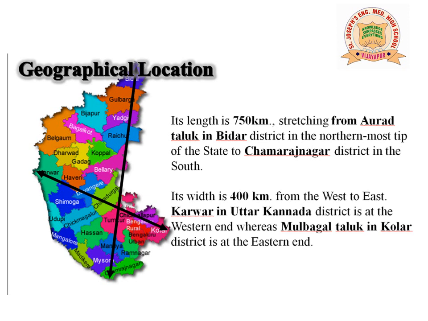Aurad in Bidar district is the northernmost part of Karnataka, whereas Chamarajanagar is the southernmost part of Karnataka. Karwar in Uttara Kannada district is the western end of Karnataka, whereas Mulbagal Taluk in Kolar is the eastern end of Karnataka. So these are the important north, south, east and west places in Karnataka.